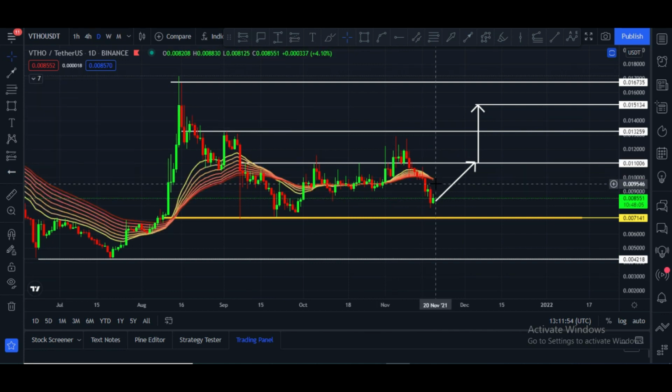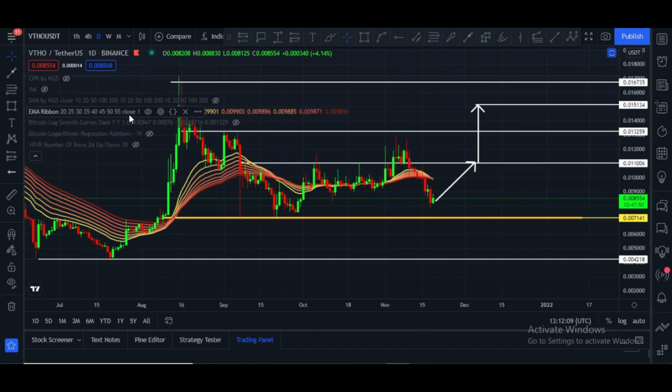Candles are below this EMA ribbon, and this is a bearish sign. But once a daily candle closes above the 1 cent price area, in that case it will break this EMA ribbon. In that case price definitely will go up, otherwise we have to wait.